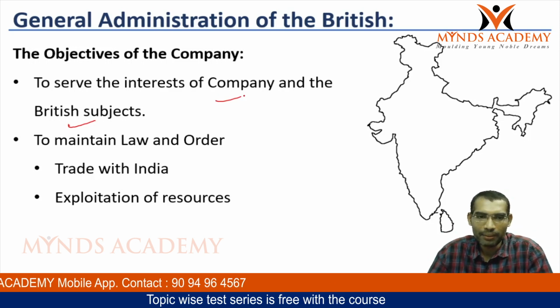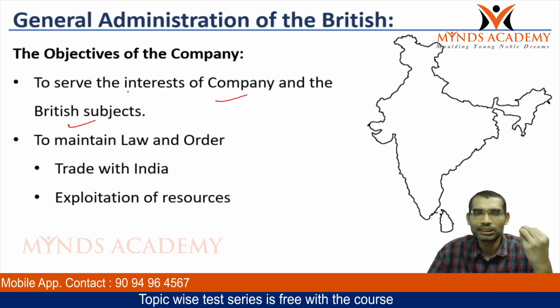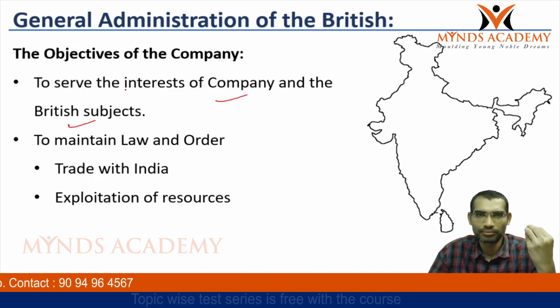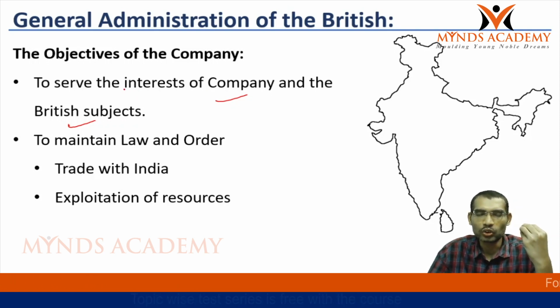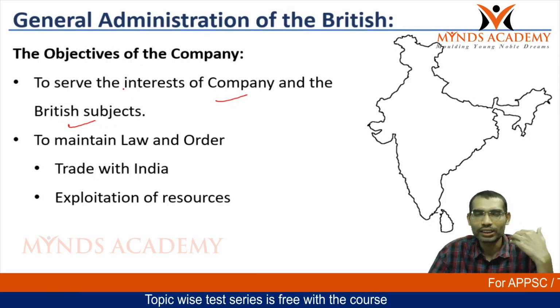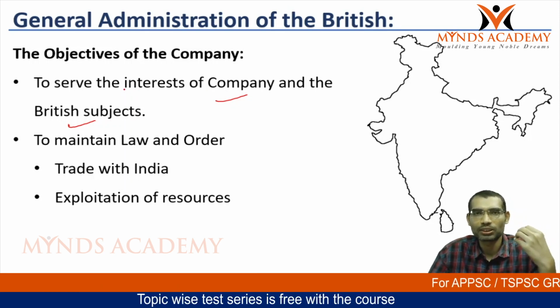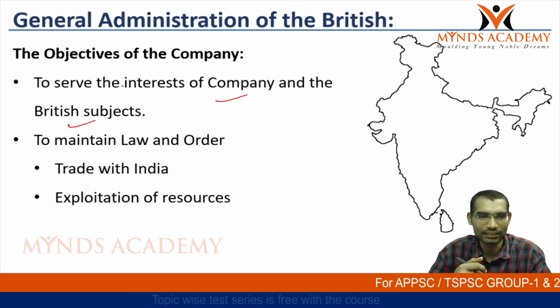So they came here to earn as much profits as possible, because the birth of East India Company took place in 1600 to gain as much revenue as possible from the trade with the East.